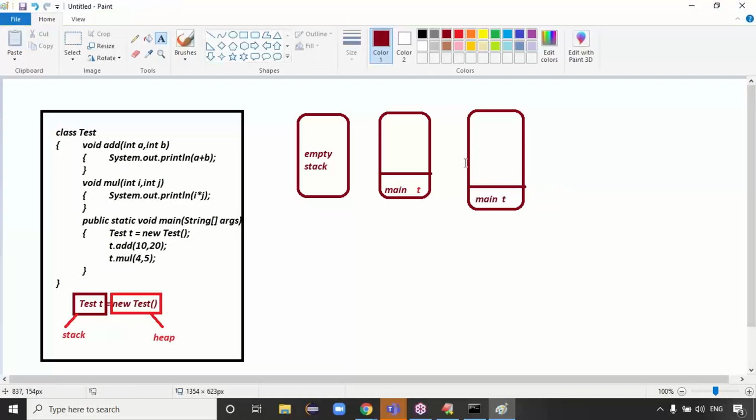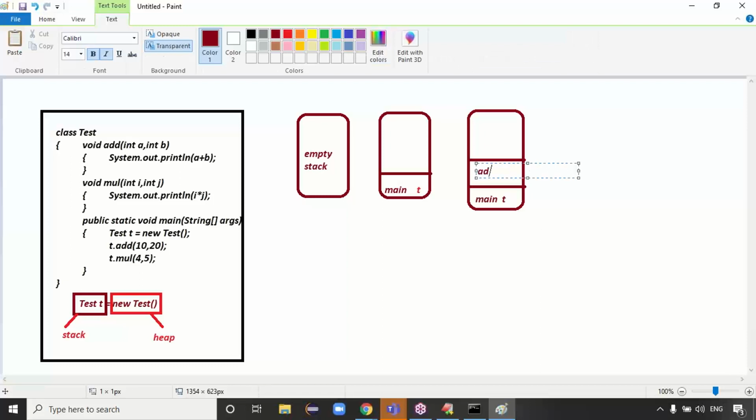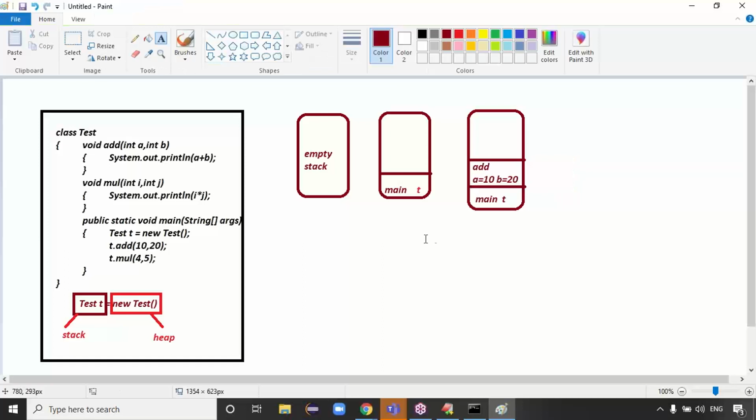Whenever the JVM calls a particular method, that method name and local variables are stored in the stack memory. For the add method, a = 10, b = 20. These two variables are stored in the stack memory.